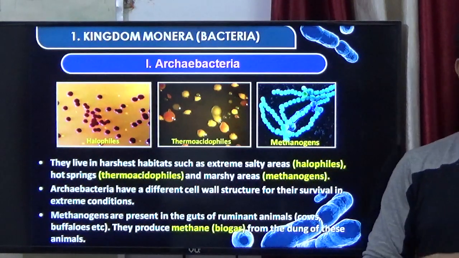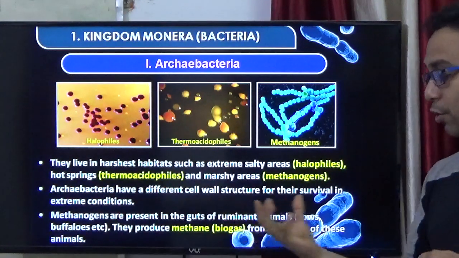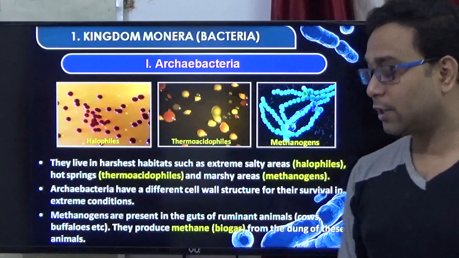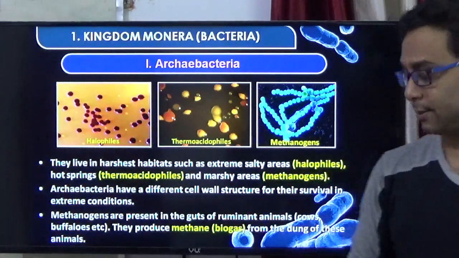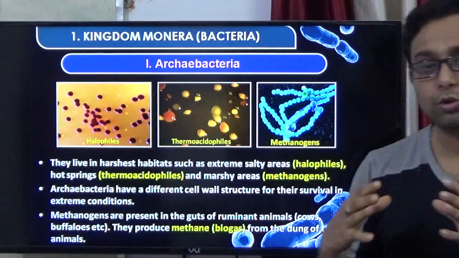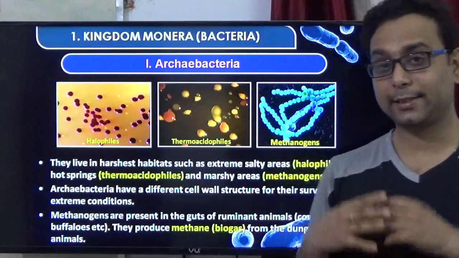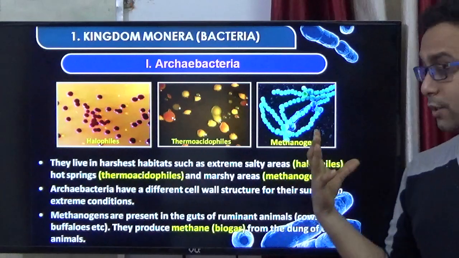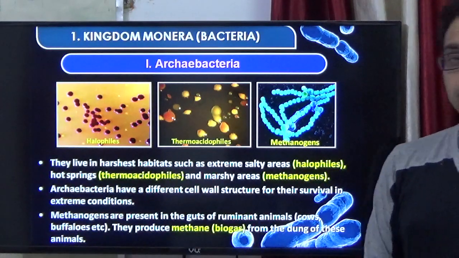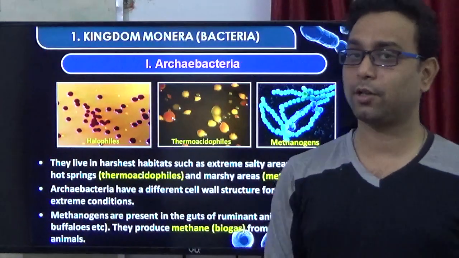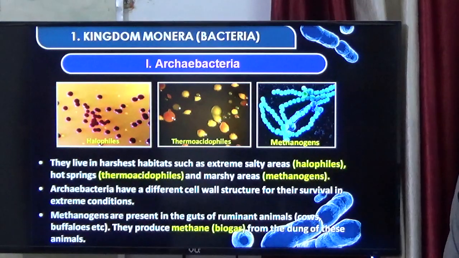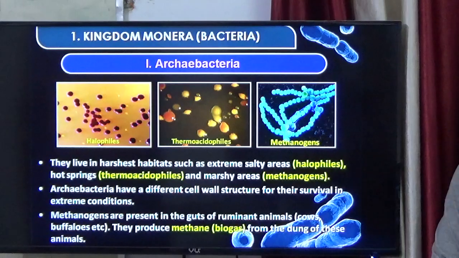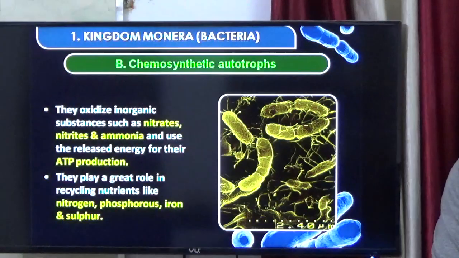Methanogens are also present in the guts of ruminant animals, a very important question, like cow and buffaloes, and they produce methane gas. Methane gas is also used to produce biogas. This is another source of fuel in our nature. So this is the significance of archaeobacteria, all the different groups and their importance.